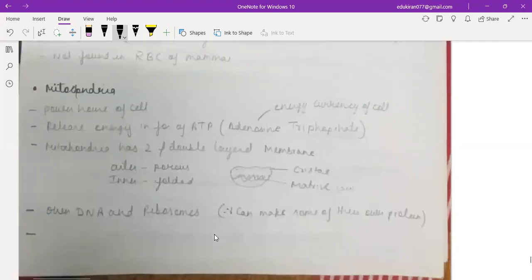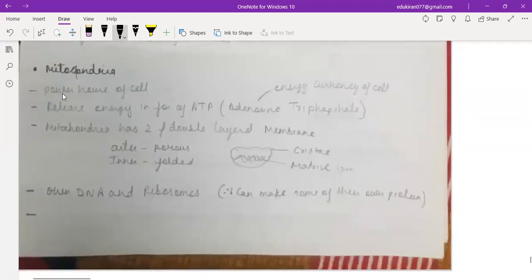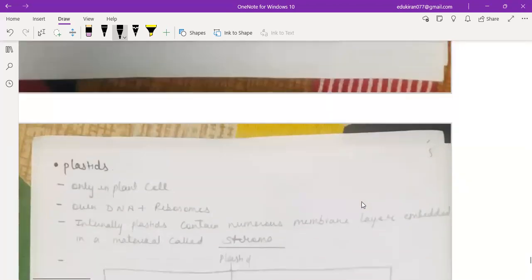Now coming to mitochondria, the powerhouse of the cell, which releases energy in the form of ATP. ATP full form, very, very important: adenosine triphosphate. Mitochondria has a double-layered membrane. Outer is porous, inner one is folded. Already discussed, right? Then it has its own DNA and ribosomes, so it makes some of its own protein. So mitochondria basically make their own protein because they have their own DNA and ribosomes.